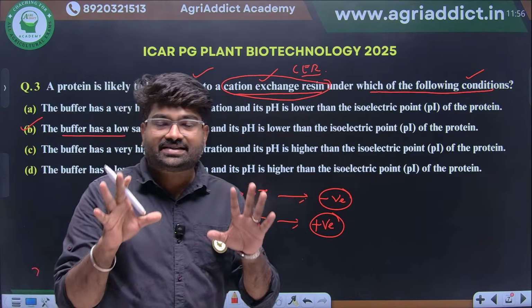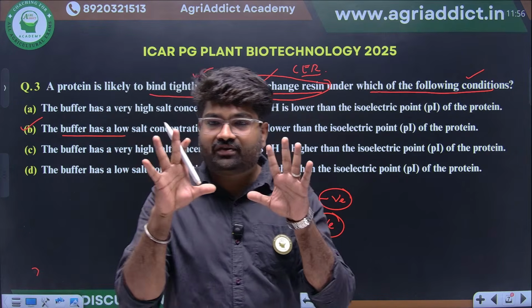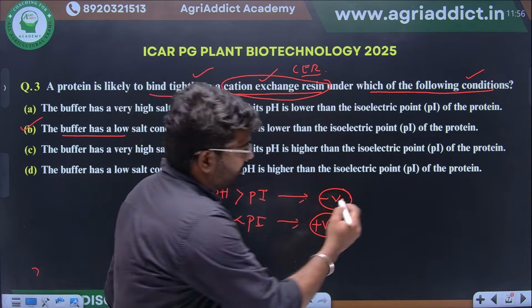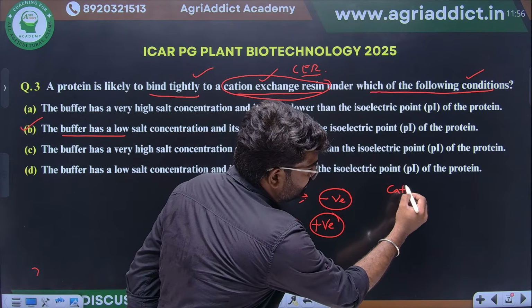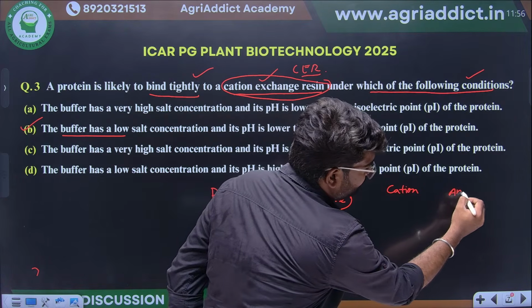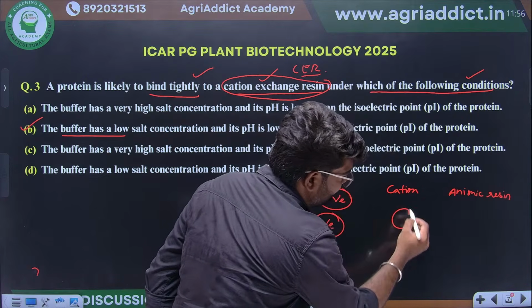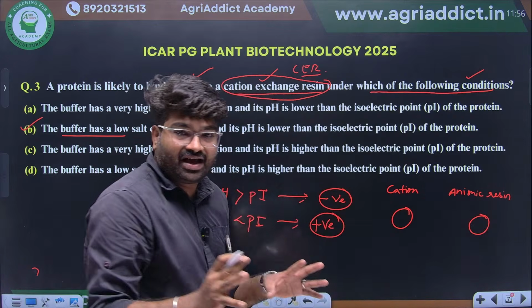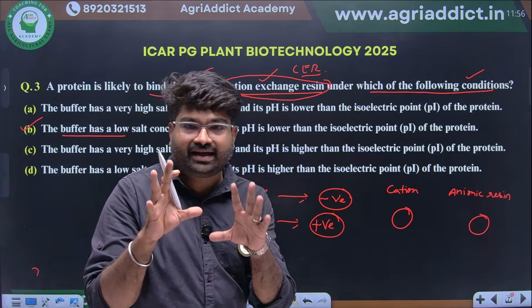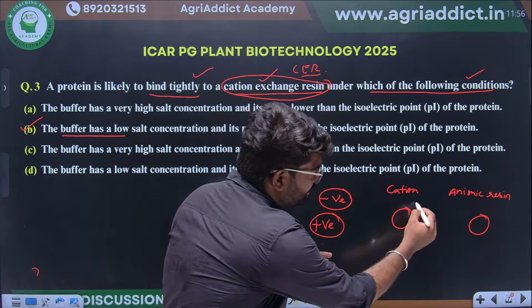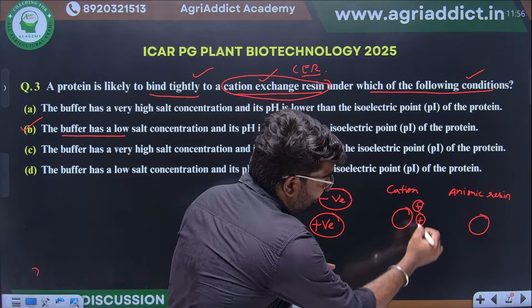In ion exchange chromatography, there will be two different resins: cation resin or anionic resin. These are the resins. So in cation exchange chromatography, it binds the cations.